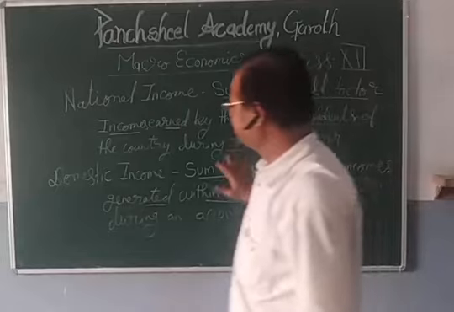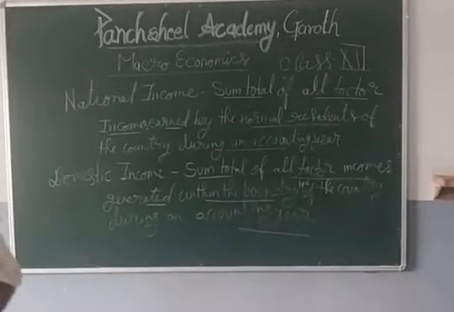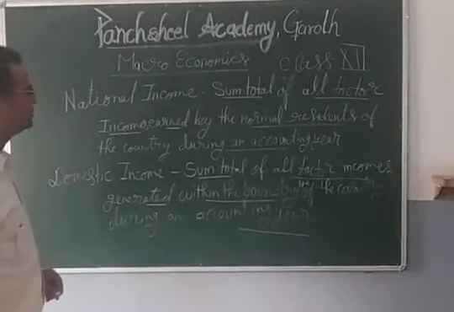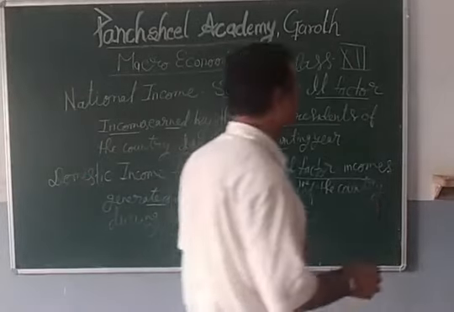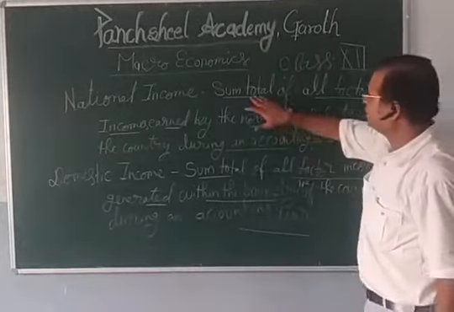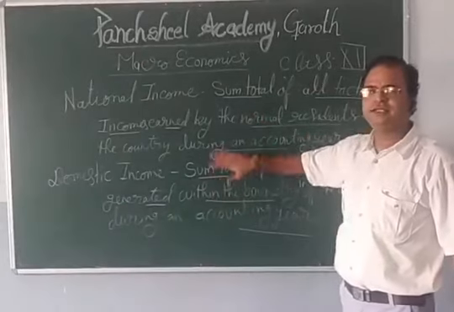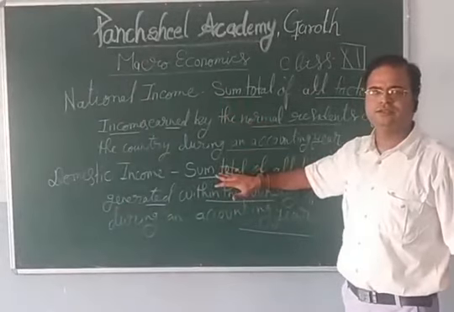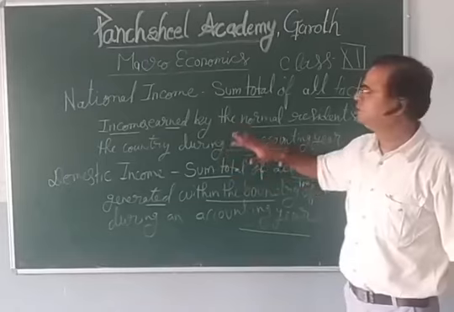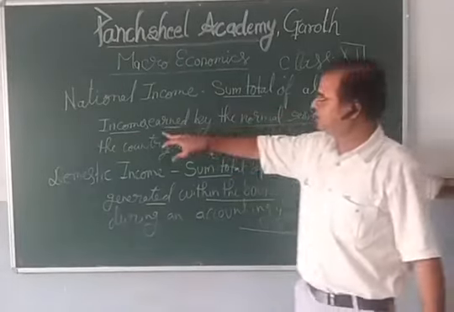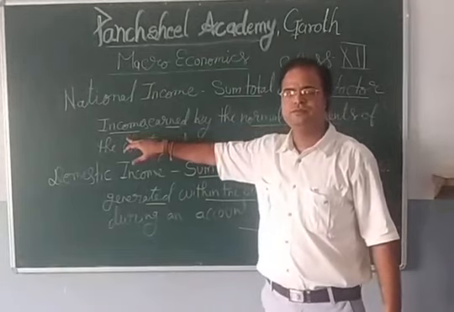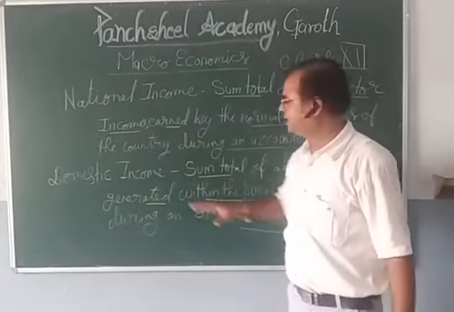Now, what are the important terms here? The first one is sum total. It means these incomes are the total of what? Of all factor incomes. What are factor incomes?